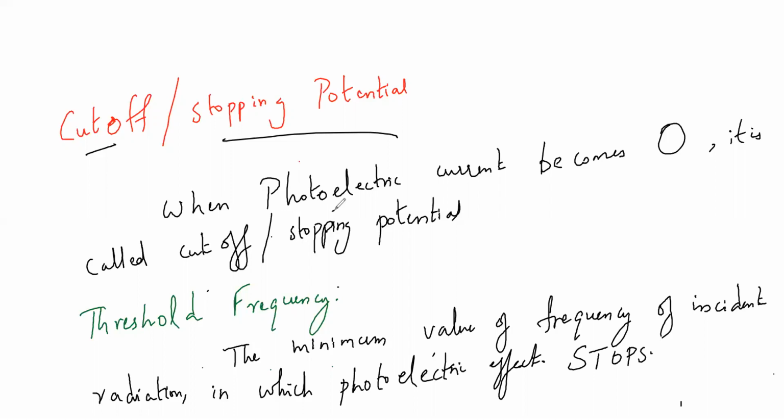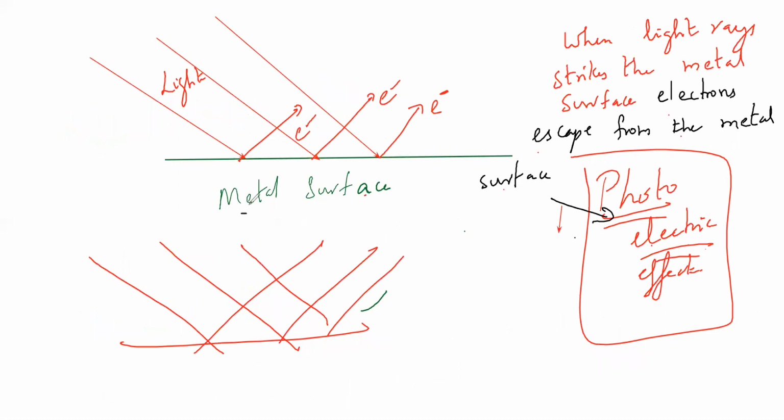Is there anyone who did not understand this meaning? Please feel free to tell me now. So I think then everyone has understood. Okay, guys, I just explained to you about this metal surface, right?